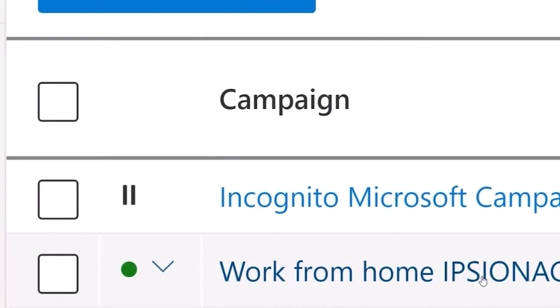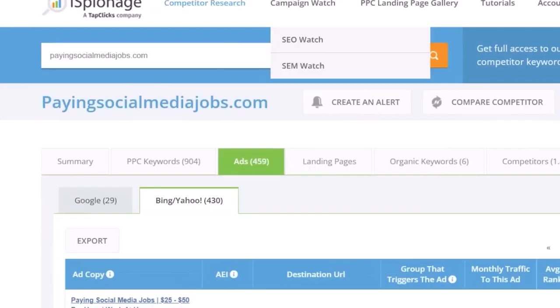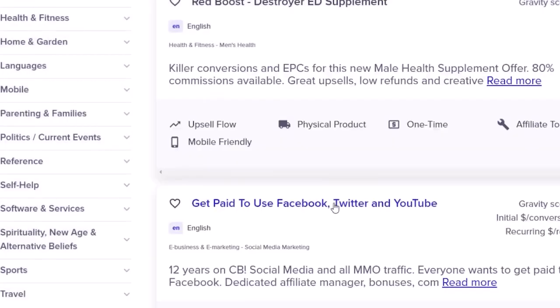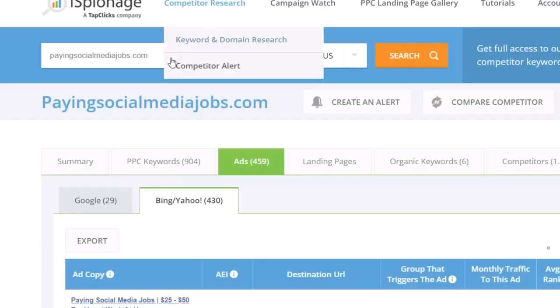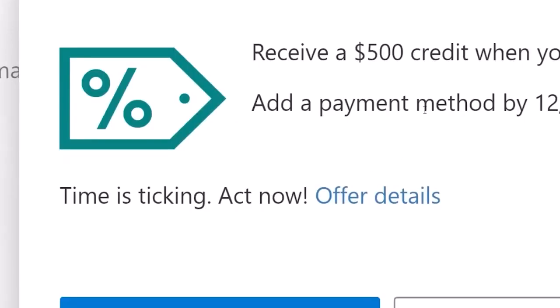Now, if you want to scale this up, all you have to do is just keep creating new campaigns and then just keep testing different ad copy and different targeting. And then once you find a campaign that's actually working, you can just scale it up as much as you want. So that's pretty much it.